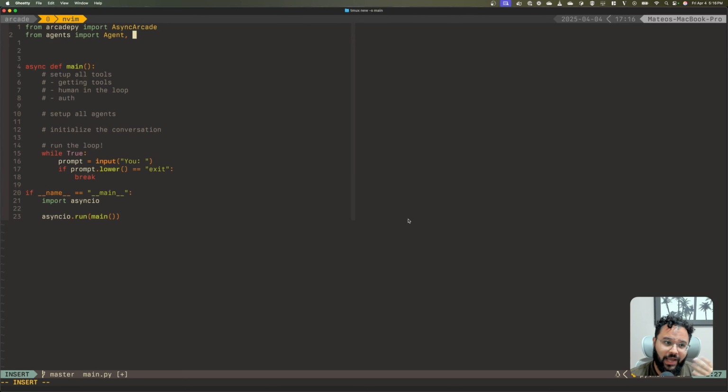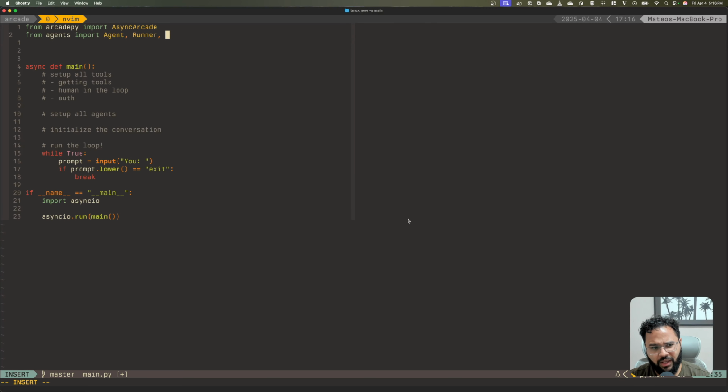We also define the handoffs and connect them with other agents. Then the Runner, which is the entry point into the OpenAI loop, right? So it will trigger the first agent and then manage all of the transitions between different agents. And it will manage what is called the run context, which has information that the agent can update or take from, right? So if you are used to LangGraph, that is akin to the state.